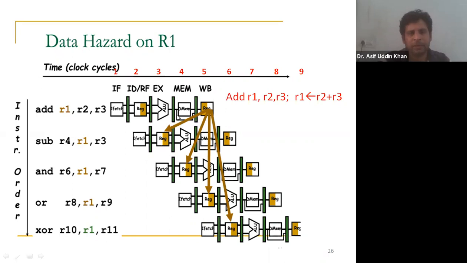You can see one wire is coming here. This is bypassed, so this result is coming here, and from here it is going to be written in this stage. In the WB stage, it is written back in the register R1. So this R1 register is written here in clock cycle number 5. Is that clear, students?